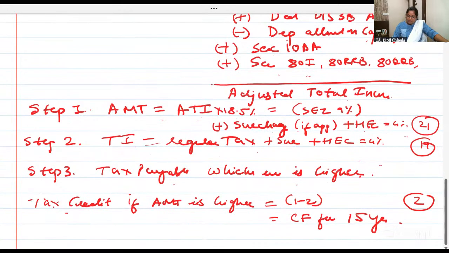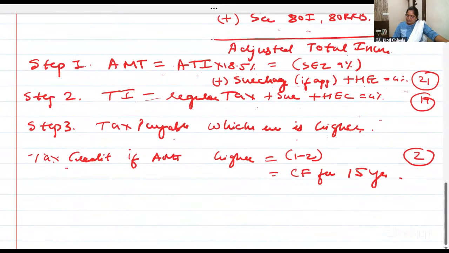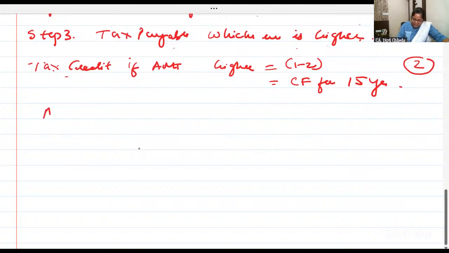If your regular tax is higher, there is no question of AMT. If AMT is higher, pay AMT. But you may feel like you are forced to pay 21 otherwise my tax is 19. Don't worry. Take the credit of 2 rupees for 15 years. You can set it off whenever regular tax is more than AMT. Clear? Right.